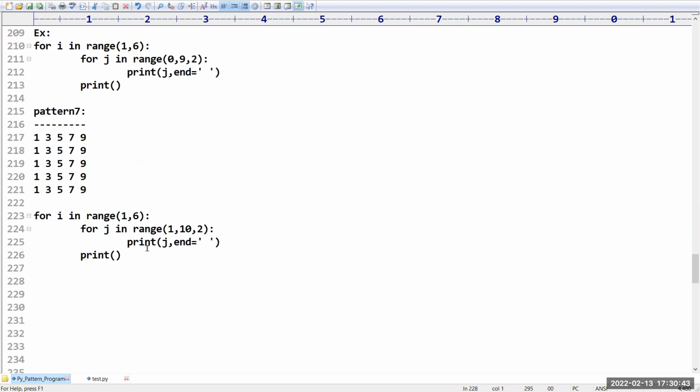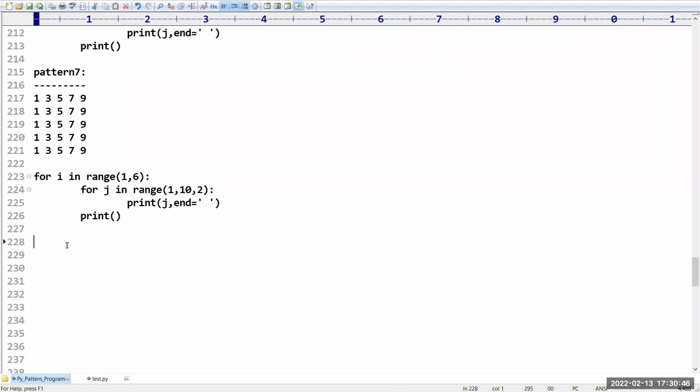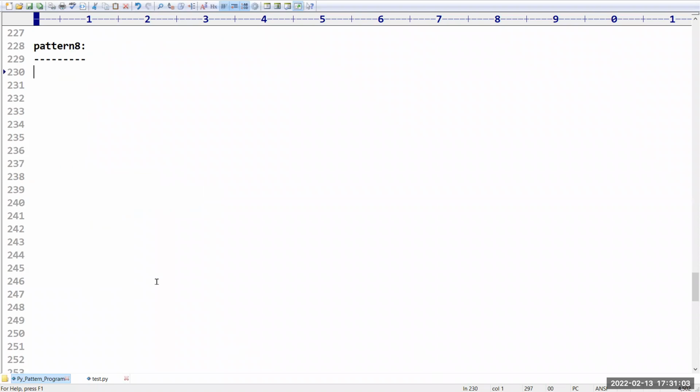So the next pattern that we have here is pattern number 8. What is this pattern? Observe carefully. In this pattern, I want to print the numbers like this: 1, 2, 3, then 4, 5, 6, 7, 8, 9. Like this, I want to print the numbers. How can you do that?